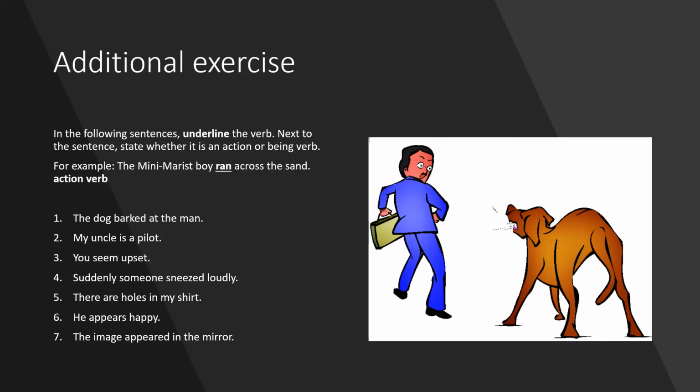We've given you an additional exercise for you to test and see whether you understand the difference between an action verb or a being verb. In the example you have been given, you can see that we have underlined ran as the verb, and it is an action verb. Please do the exercises on this page. Once again, your teacher will have either instructed you to complete the exercises on the Google Doc attached to your Google Classroom or in your books. Please follow whichever instruction you were given.